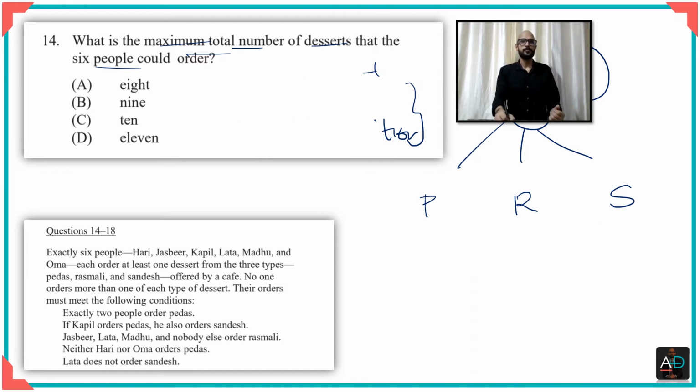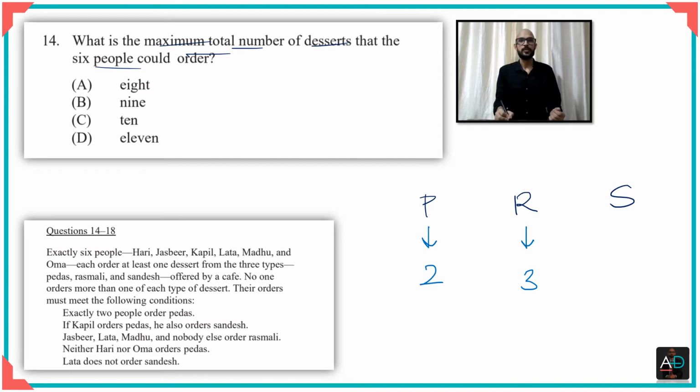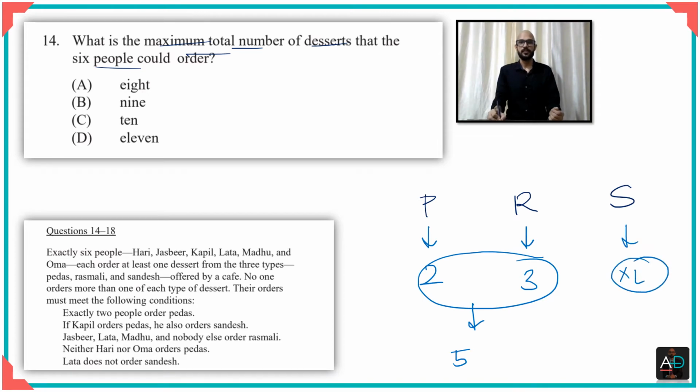So as you know, there were some things that were fixed, okay? For example, it was fixed that rasmalai is ordered only by 3 people, right? You know that peda is ordered only by 2 people. This makes it a total of 5. You also know that Lata does not order sandesh. That means out of the 6 people, if Lata does not order, that leaves only 5 possibilities.